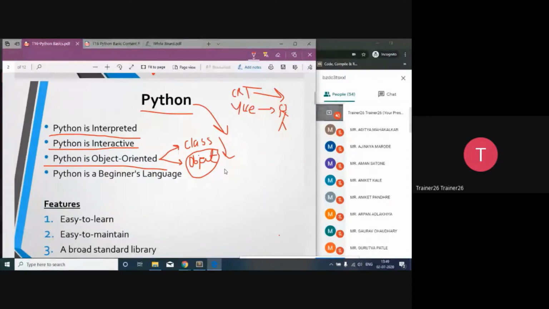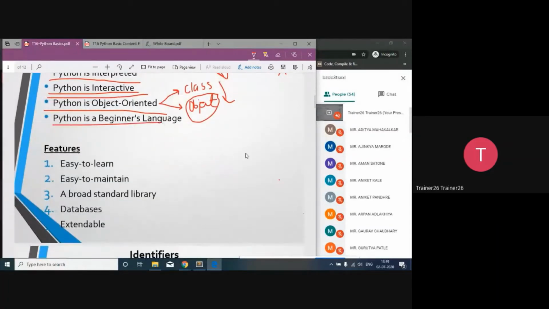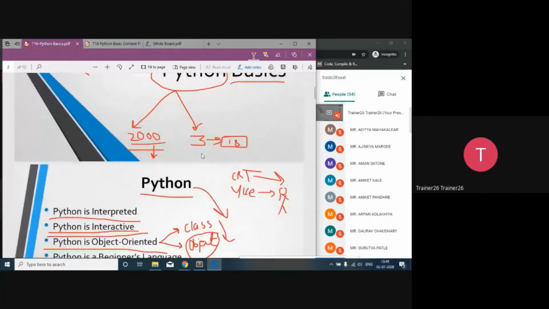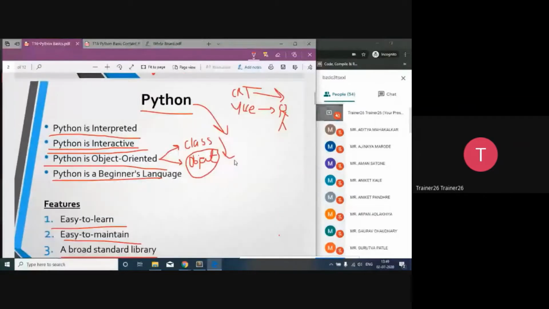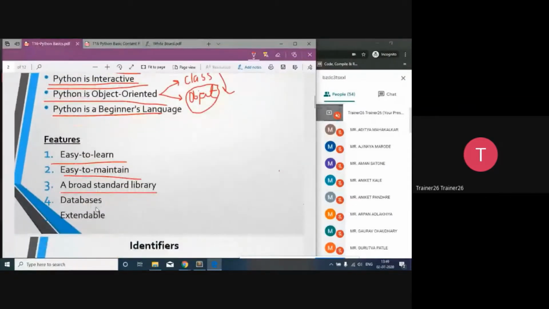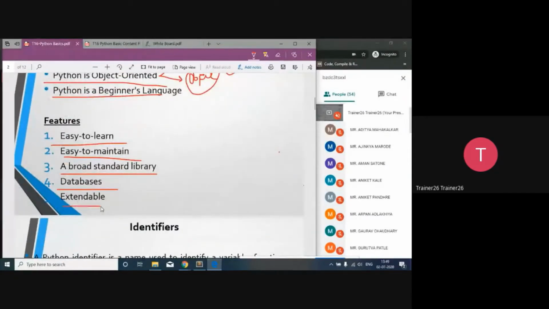So that is the concept regarding the object-oriented programming. So these are the few concepts just for revision. Python is for beginner, as we know that. Easy to learn because this language is very easy to maintain. A broad standard library, because if it was introduced in 2020 and 20 years have passed, you can imagine that it's going to have a very broad library and the database as well and extendable also.